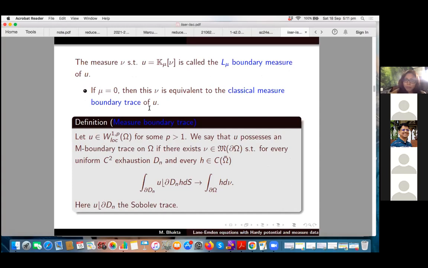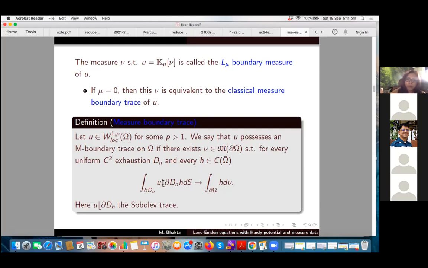So what do I mean by classical measured boundary trace? For any W^{1,p}_loc function u, we say that u possesses a measure boundary trace, or classical measure boundary trace, nu, a bounded Borel measure,